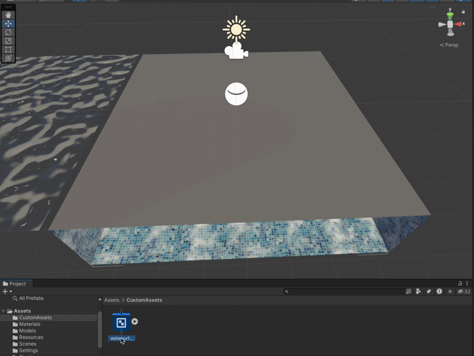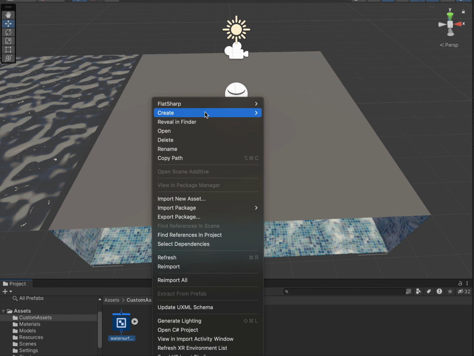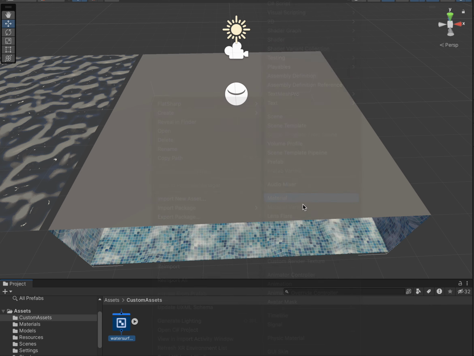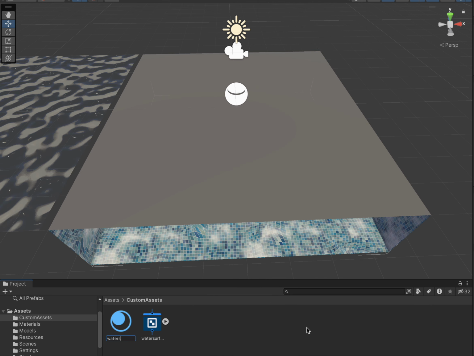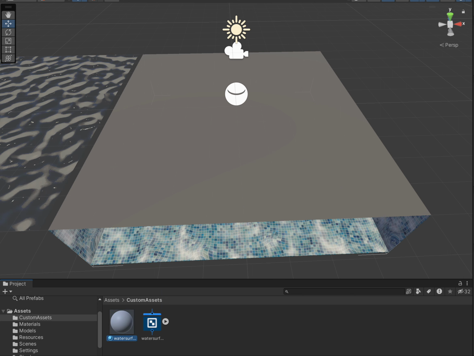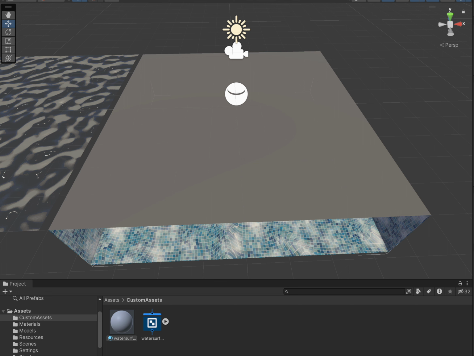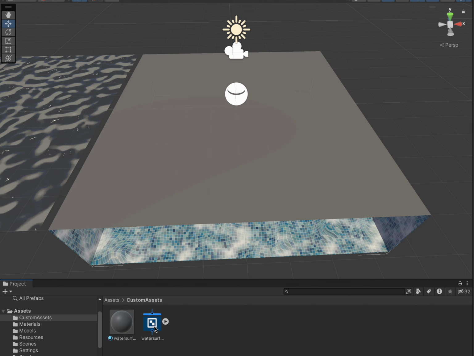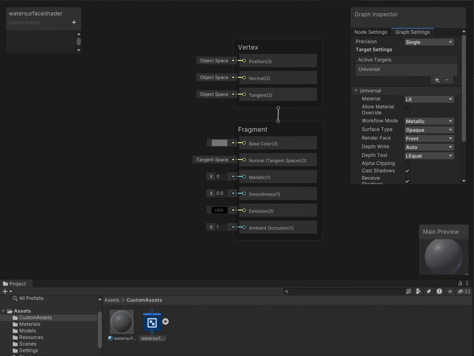So for the water surface shader, you'll create a material for it as well. Go to Create, go over to Materials. It's right here. Call it water surface shader. I'll call it the same name just to keep my life easier. Within the material, you're going to want to change the shader to the Shader Graph and then choose the one you just made, the water surface shader. So now the two are linked to each other. The material has the shader. Now we're going to go into the shader itself, and this is where all the magic happens, right?